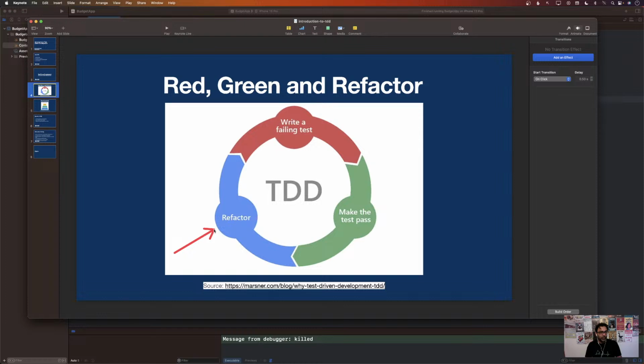Refactoring means that you're improving the code without changing the behavior. And that's the most important part. Refactoring does not mean that you will be adding more tests. Refactoring does not mean that you will be changing the behavior. If the behavior was that if you apply a coupon on a shopping cart, it will give you 20% discount, well, that behavior should still work after refactoring. So the behavior does not change during refactoring. All right.